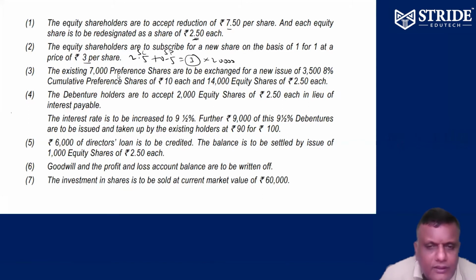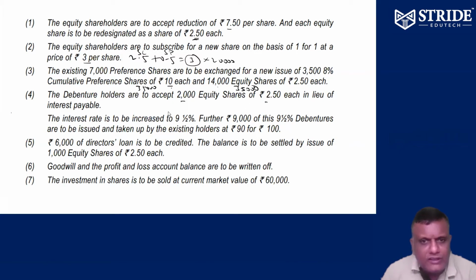The existing 5% preference shares are to be exchanged for a new issue of 3,500 8% preference shares of 10 each. So 3,500 into 10, 35,000. 14,000 equity shares into 2.5, that is also 35,000. So preference shares will be replaced partly by 8% preference shares, partly by equity shares, 35,000 rupees. That's it.